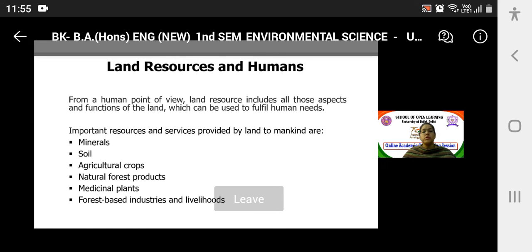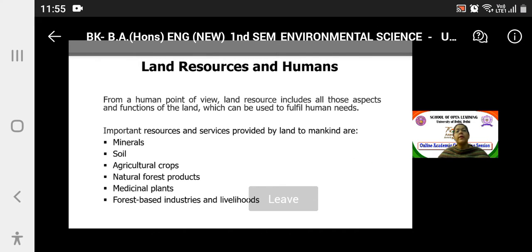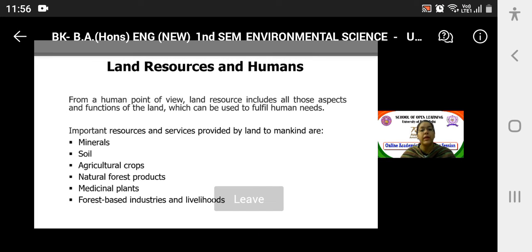So what is the relationship between land resources and human beings? Let us understand that and why this relationship exists. From a human point of view, the land resource includes all those aspects and functions of the land which can be used to fulfill human needs, right? What are the important resources and services provided by the land to mankind? Apart from the enlisted points, keep on writing in the question and answer chat box what other resources and services are provided by the land and have not been mentioned here.